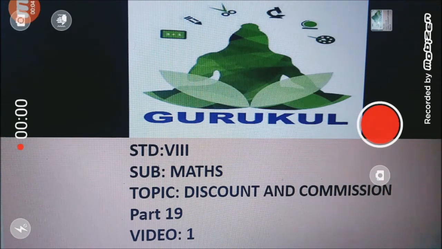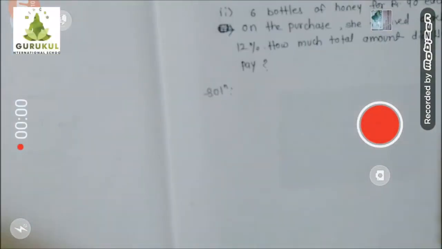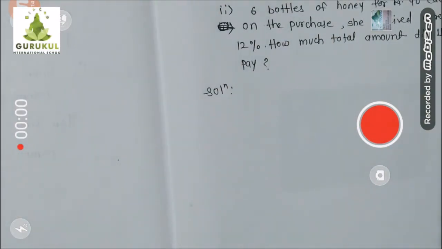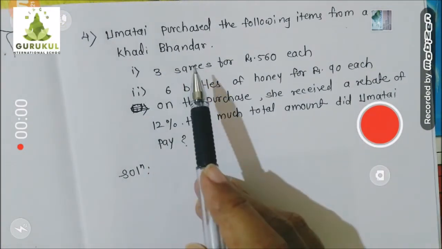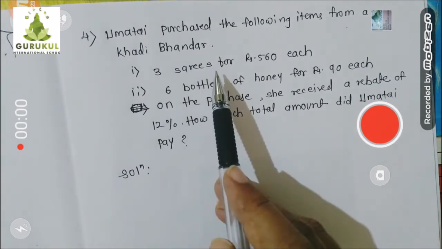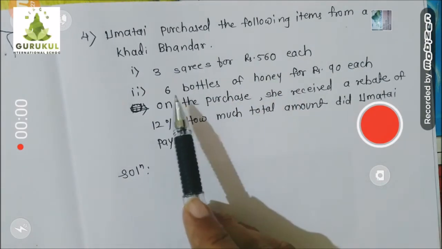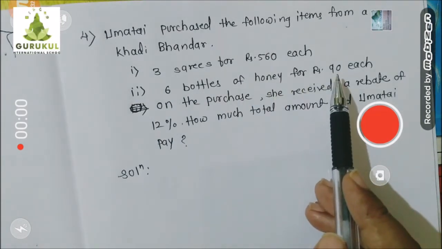Good morning, children. Let's take one more example from exercise 9.2, question number 4. Umatai purchased the following items from a Khadi Bhandar. She bought 3 saris, each sari's price is 560 rupees. Then she bought 6 bottles of honey, each bottle's price is 90 rupees.